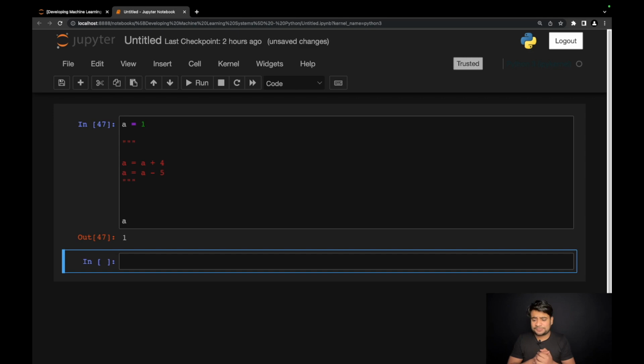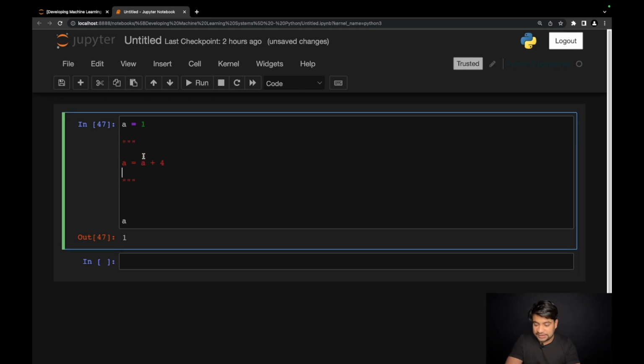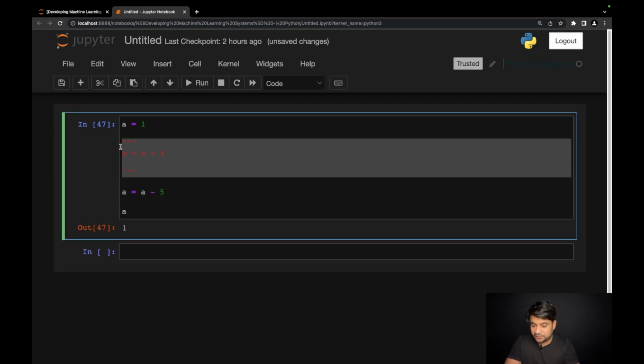The second benefit is to add meaningful lines in the code. Let's say I have written 10 lines of code, I can add a comment at the top of those 10 lines and explain what those 10 lines are doing. So for example, I have this line of code here.